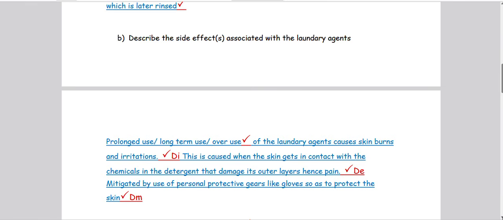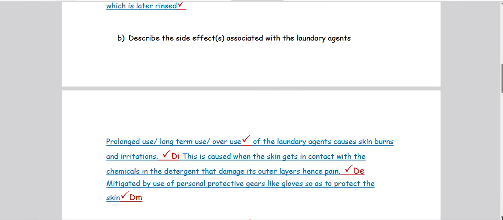So the intensifying words that you should use, number one, prolonged use. If you don't use the word prolonged use, you can use the word long-term use. If you don't use long-term use, you can use the word overuse. So these words really show that it is a side effect. Prolonged use of the laundry agents causes skin burns and irritations.